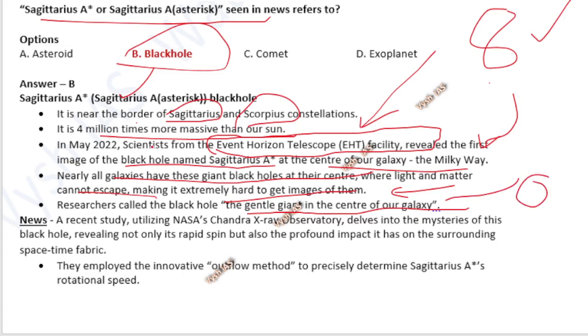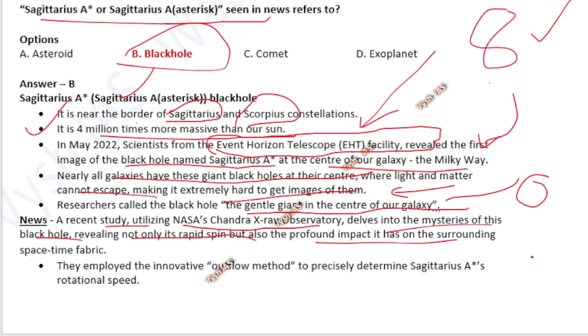Okay, because it is 4 million times more massive than our sun. Now a recent study using NASA's Chandra X-ray Observatory delves into the mysteries of this black hole, revealing not only its rapid spin but also the profound impact it has on its surroundings.